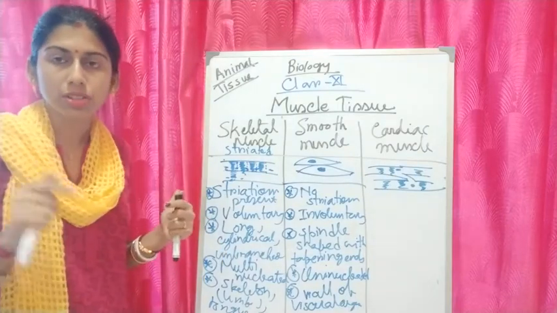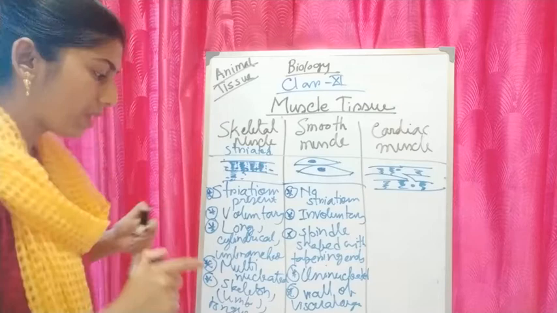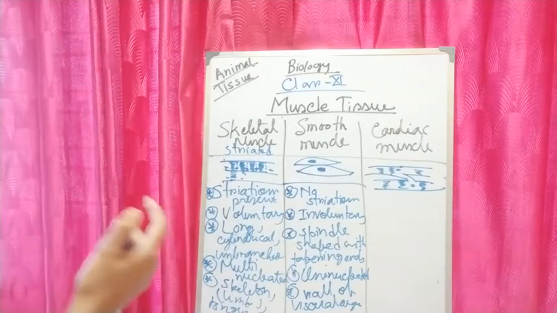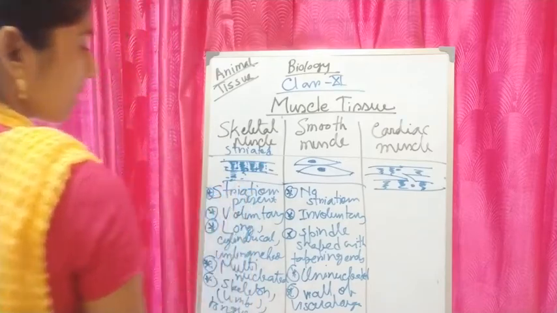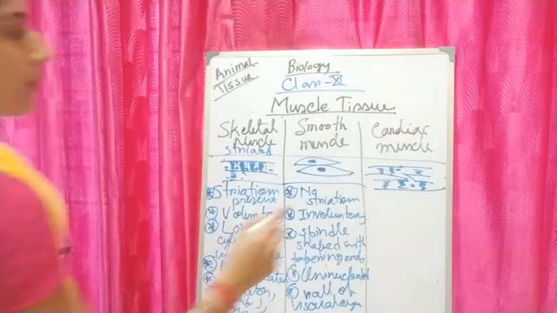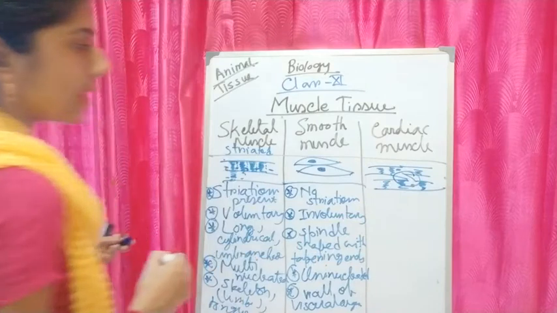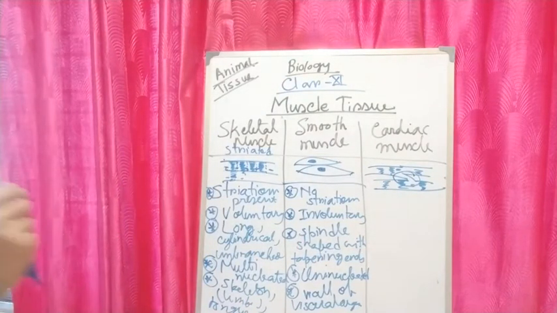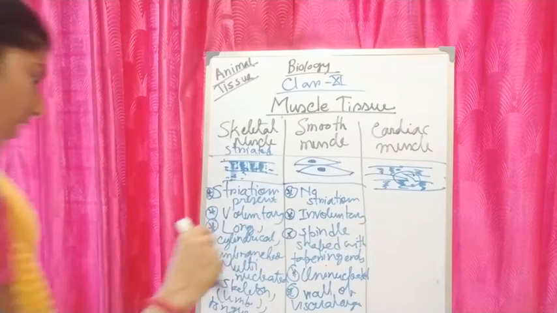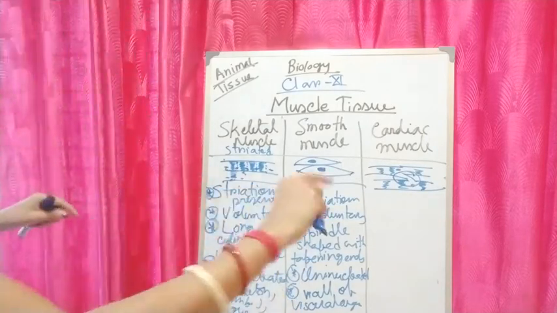So the position of the cardiac muscle is the walls of the heart, and their muscle fibers are very short and cylindrical. This is quite the same as striated muscles, but one difference is that they are branched. They are short, cylindrical, branched and jointed at two ends to form rows.